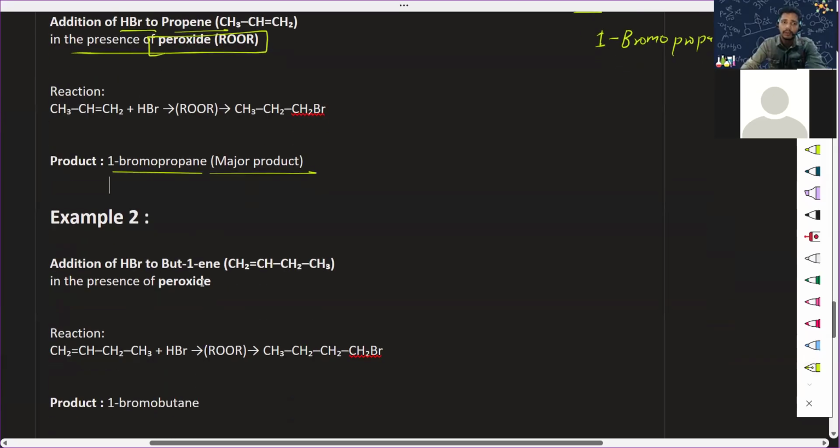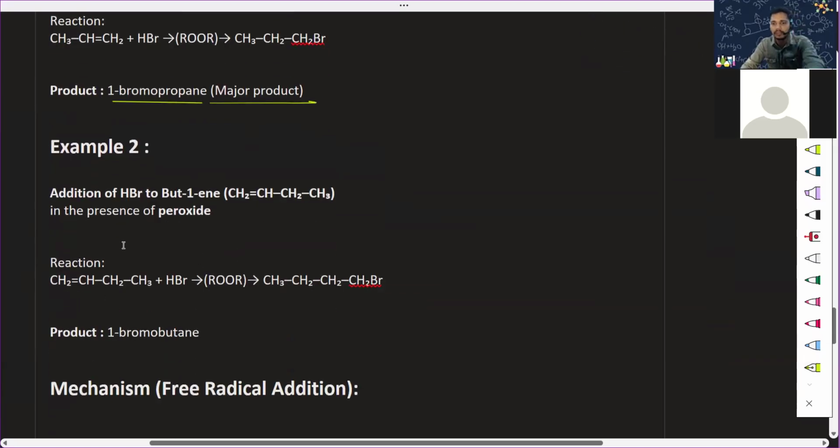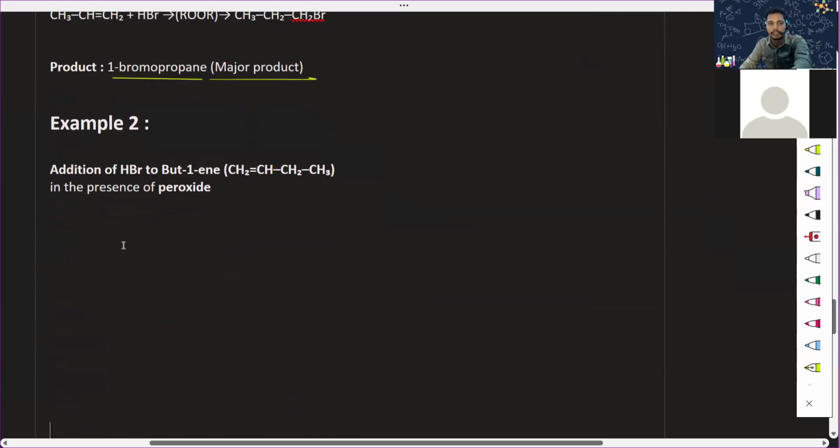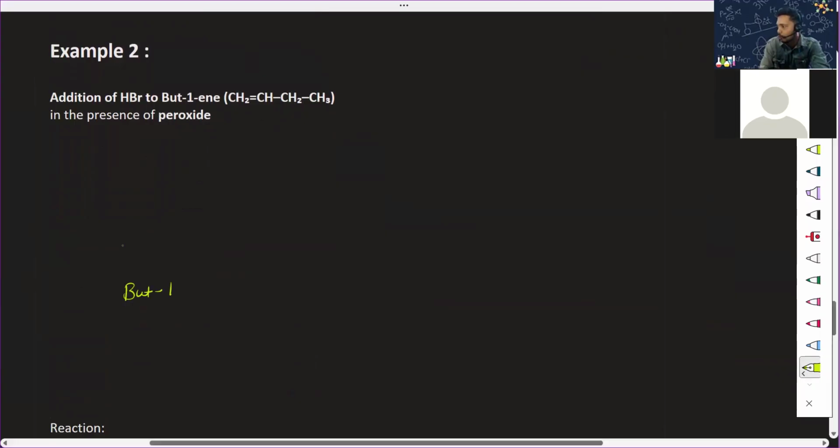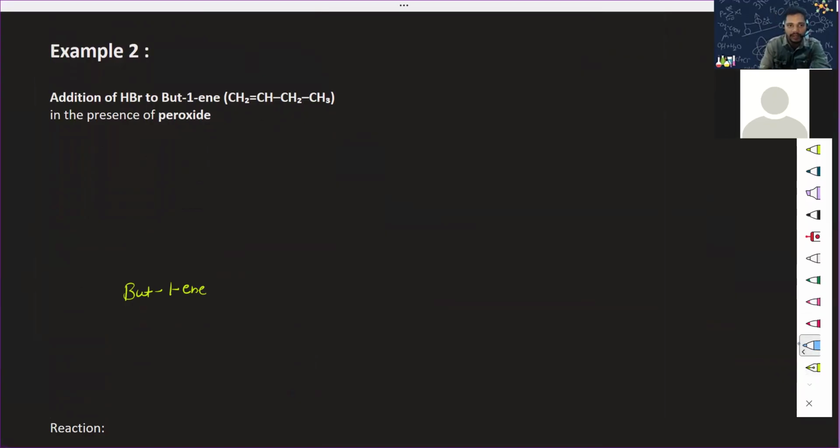Okay. Now let's go for this example. I will need a little space to write this. So addition of HBr to but-1-ene. Tell me what is but-1-ene. The four-carbon chain, already that is given, right? CH2 double bond CH, CH2, CH3. Okay, my mistake. Let me erase it. One second, I'm erasing it.